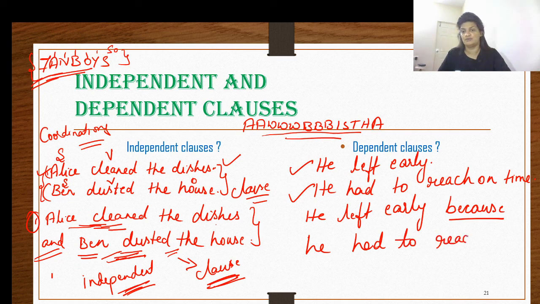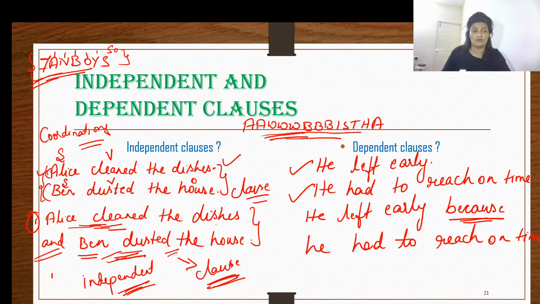to reach on time." Now, there are many factors you have to take into consideration when you are deciding which one is an independent clause and which one is a dependent clause. Unlike coordinating conjunctions, when you are combining two statements with subordinating conjunctions, the first condition is for you to begin that clause along with the conjunction.